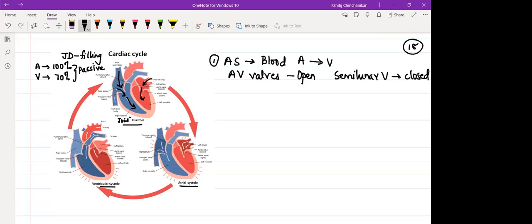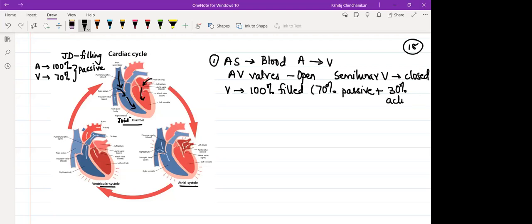So can I say that after joint diastole, when atrial systole happens, ventricles now become 100% filled, whatever their capacity is. 70% filling was prior, which was passive. Can I say during atrial systole 30% more blood was added?